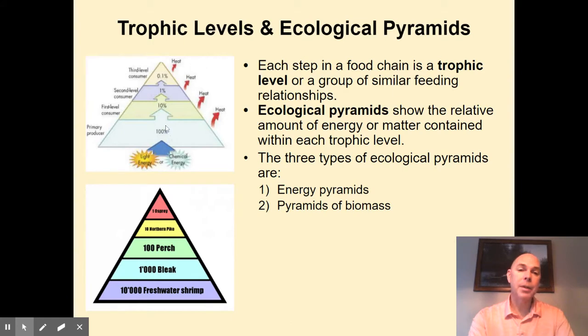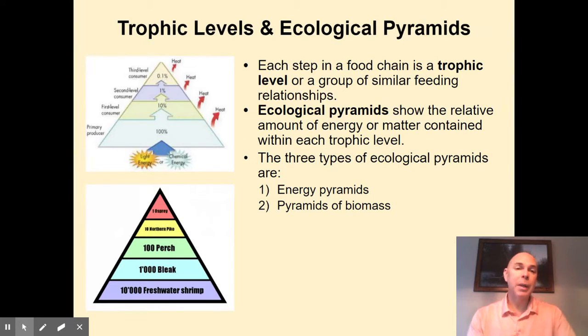Only about 10% is passed on to the herbivores; 90% of that energy is lost as heat. Then 10% of the energy in the primary consumers is passed on to the next level, and another 10% to the top, the third level, meaning there's only 0.1% left.